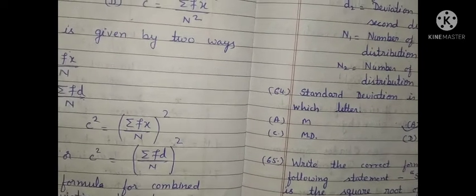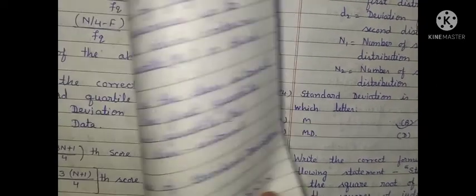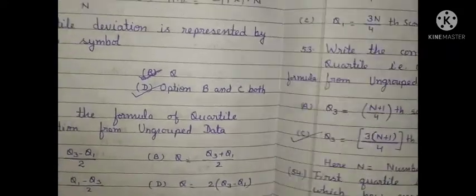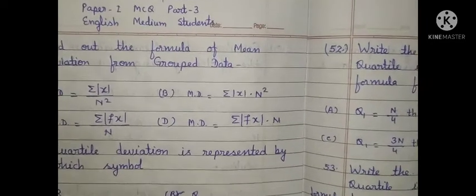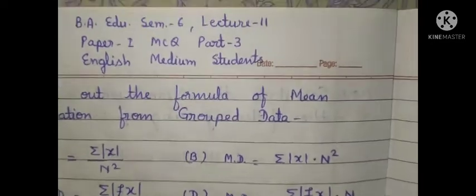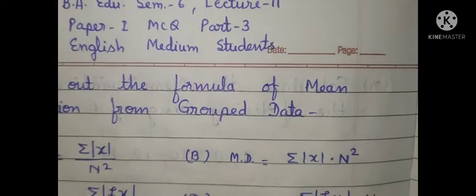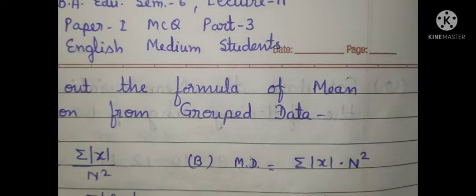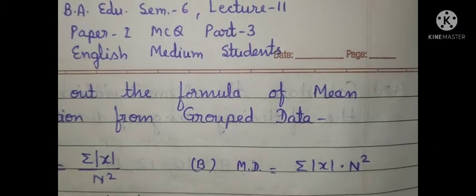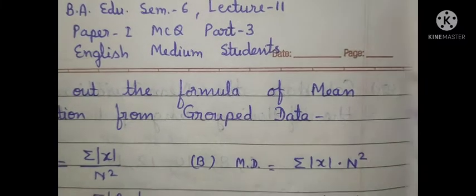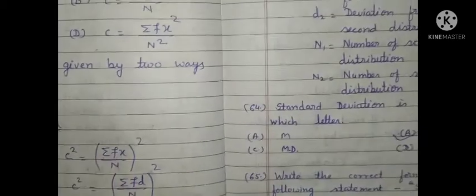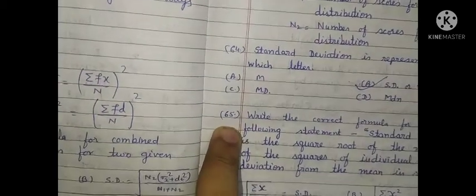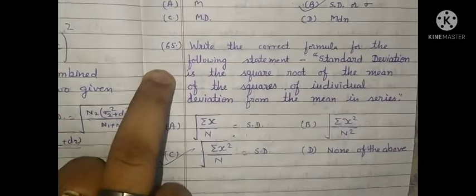So far I have prepared 3 parts in English medium, for English medium students, for paper 1, that is statistics in education, for BA education students for semester 6. So far I have framed 65 questions. For these 65 questions I have prepared 3 videos.